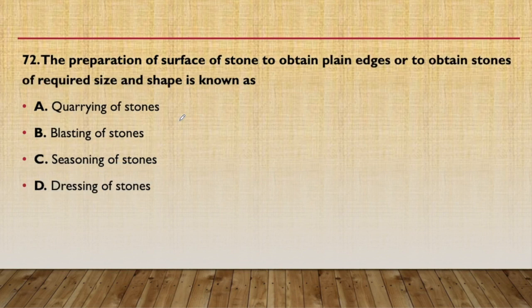72nd question, the preparation of surface of stone to obtain plain edges or to obtain stones of required size and shape is known as quarrying of stone, blasting of stone, seasoning of stone, or dressing of stone. So this is also an easy question. They have already given what we have to do: we have to obtain plain edges of required size and shape. So this process is called dressing of stone. So answer will be D.